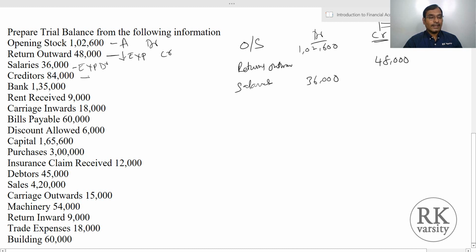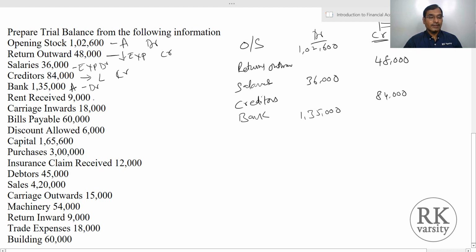Then you have creditors, a liability, that is to whom you have to pay the money, so this is a credit. So creditors 84,000. Now bank is an asset, so this should be shown on a debit side. So that is bank and asset 1,00,000 35,000.